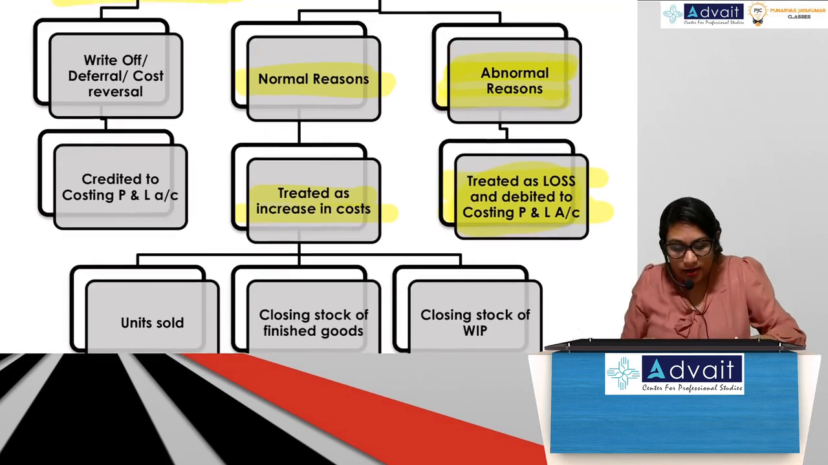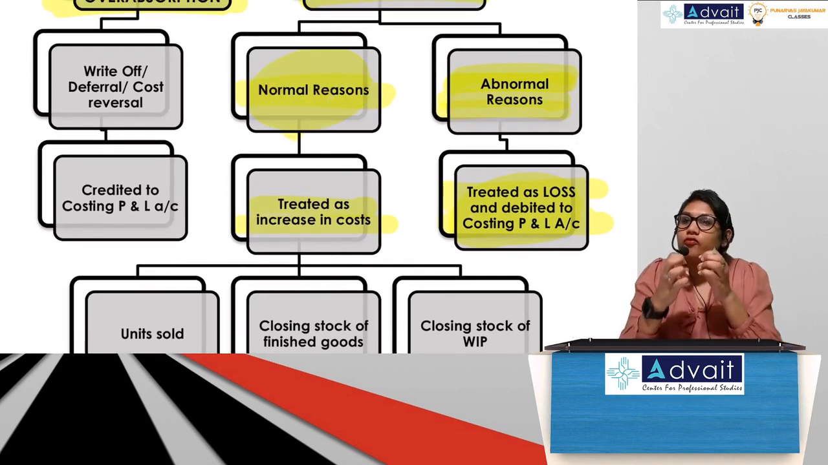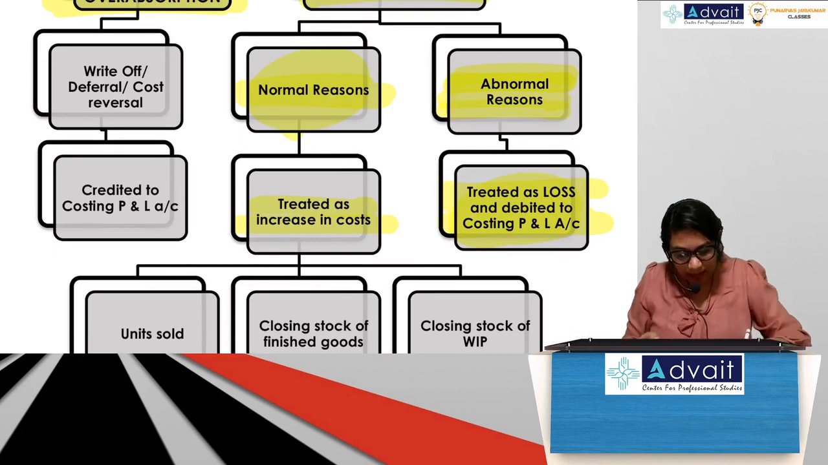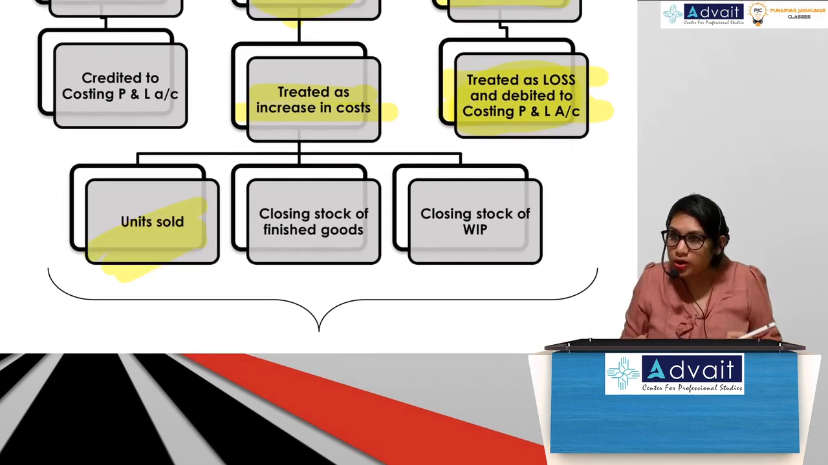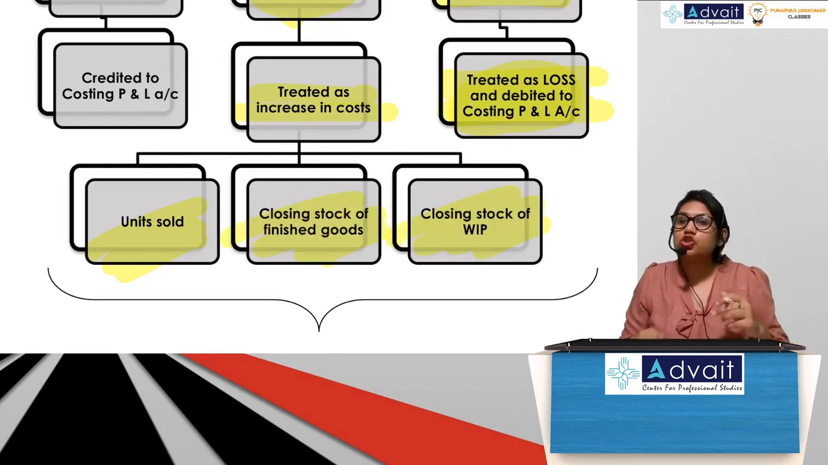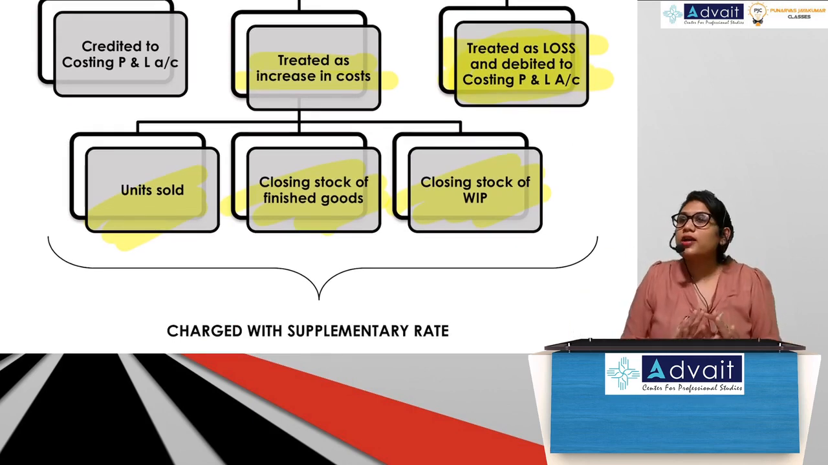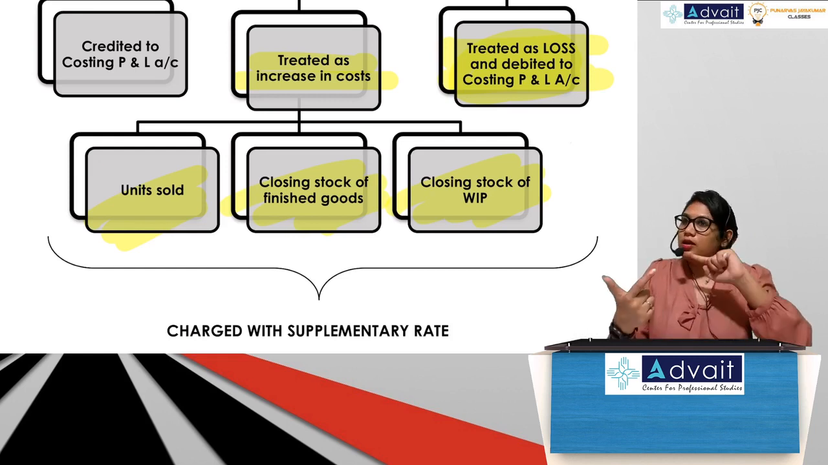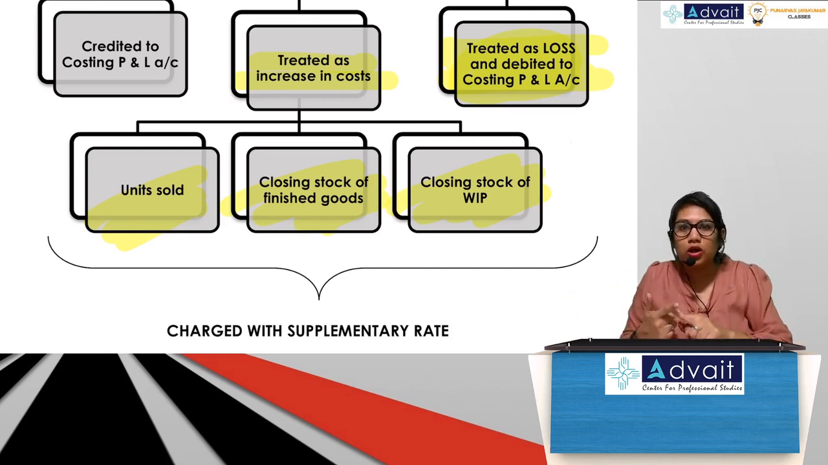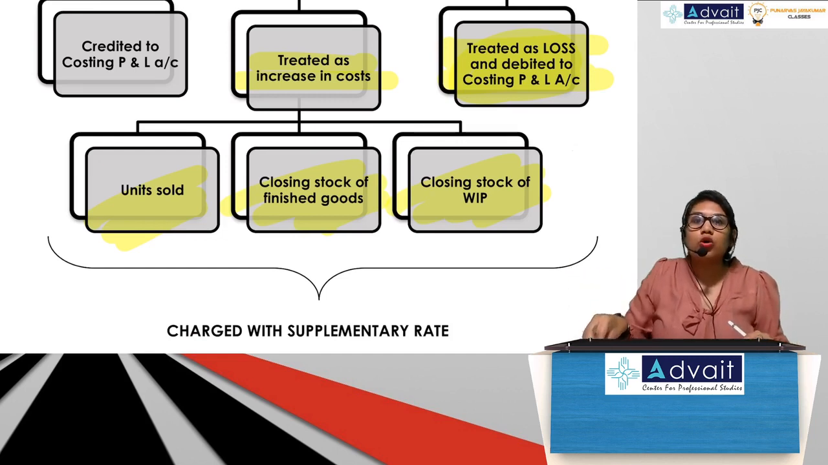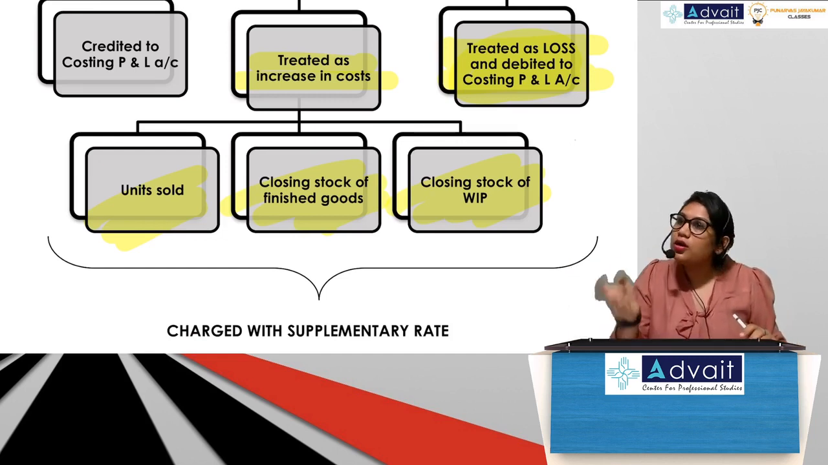Whatever is this amount of under absorption due to normal reasons, I will divide it between my units sold, my closing stock of finished goods, and my closing stock of WIP. So all the units in my organization, what could they be? The sales units, correct? The closing stock units which are lying in my godown, and apart from that I may have some unfinished units which are lying in my godown which I need to finish, which are WIP units.